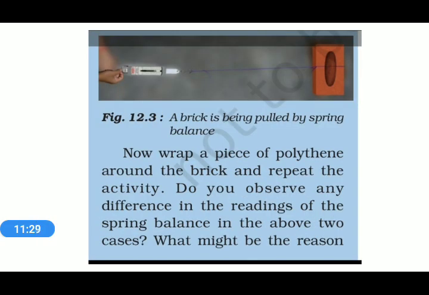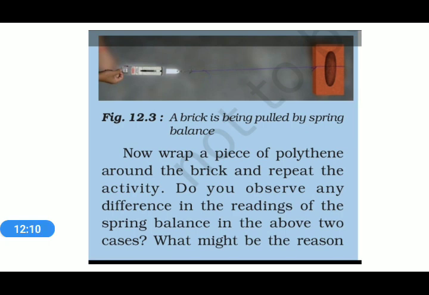We are wrapping a string around a brick, and at the other end we attach a spring balance. According to the picture, we try to pull the brick. When the brick just starts to move, that reading is noted on the spring balance, and it is the value of the frictional force. Now we wrap a piece of polythene around the brick and repeat the same.